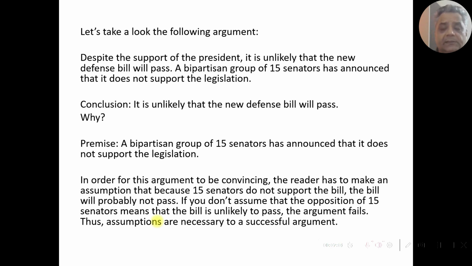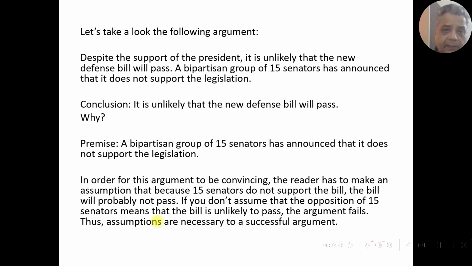These 15 senators either have to have significant support with them in order to stop the legislation from passing, or the support of these 15 senators must be extremely important for the passing of the legislation. So that is how the bill will pass. And if they do not support the legislation, or they do not have the required numbers, the new defense bill will not pass.